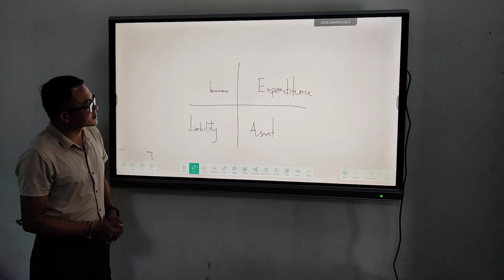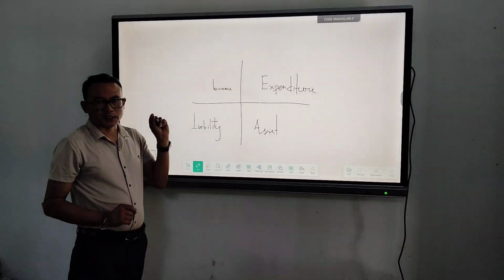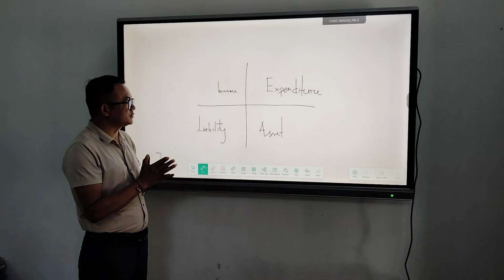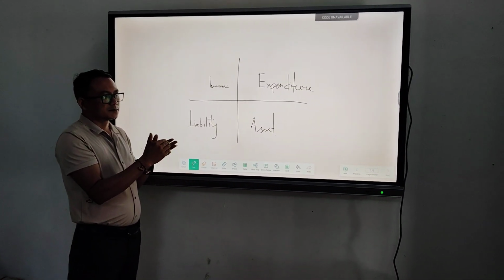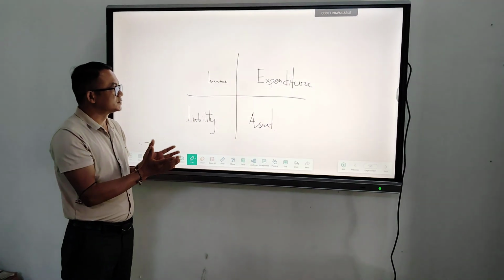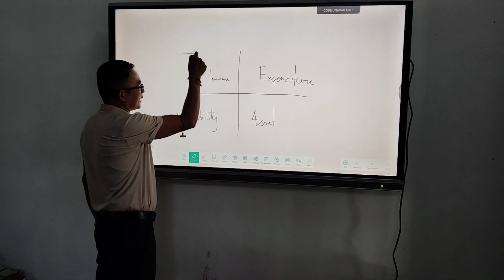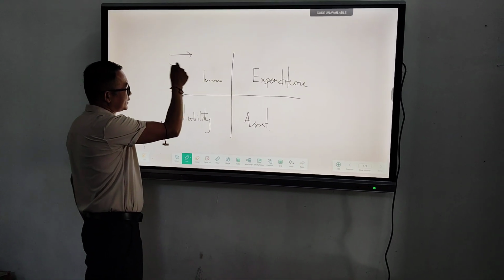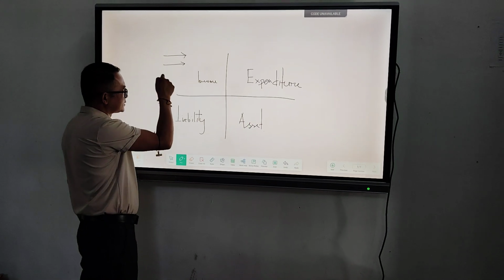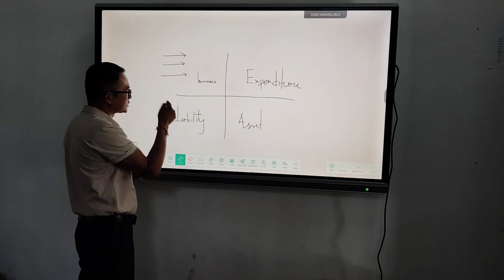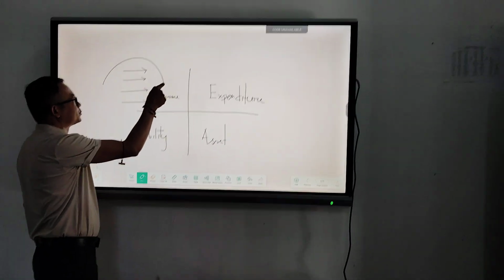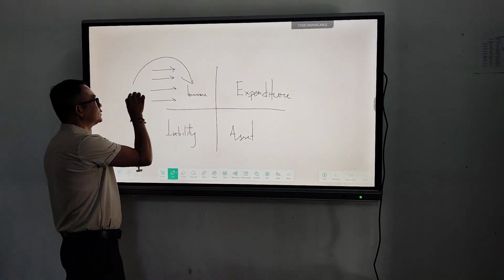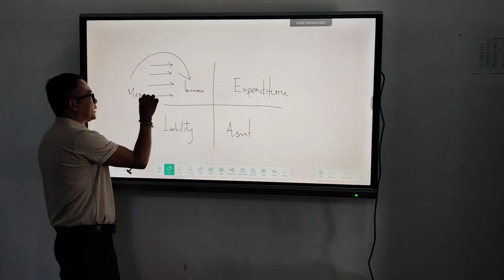So let us understand what income is. Income is something that brings money to our family. That may be salary, wages, interest, or any kind of source that is producing money for our family.